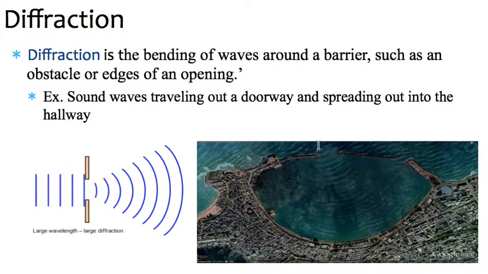right? And you can also see that here with water waves, or on this Google Earth image, where we have barrier islands here, and you can see the little ripples in the water of the waves coming in, and then you see that nice curve of them bending as they travel to the shore.